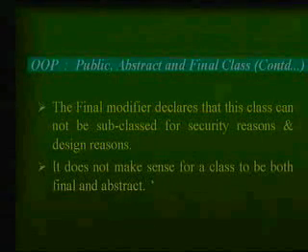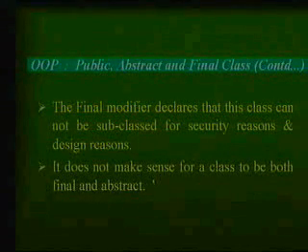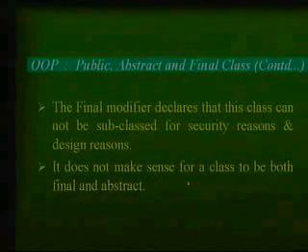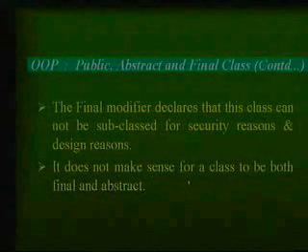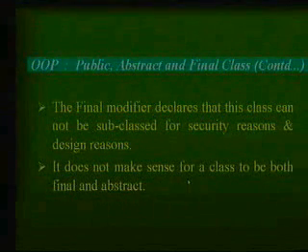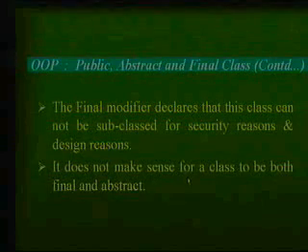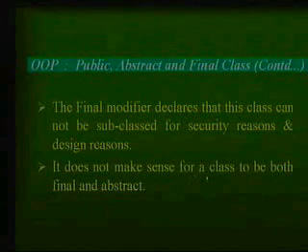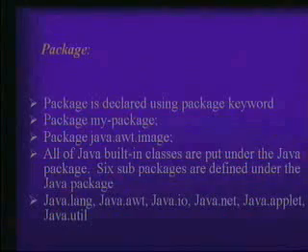So it does not make sense to declare two conflicting modifiers. For example, you can't have a class which is final as well as abstract, because it will not make any sense at all. You can't declare an instance of it.